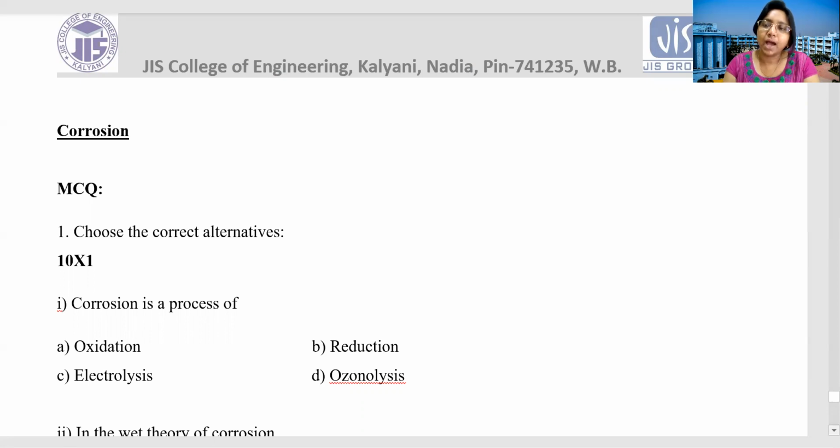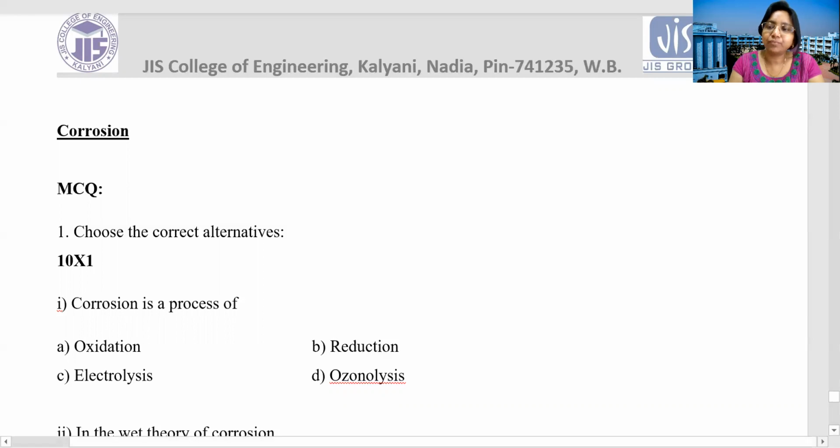For iron, it is Fe2O3.H2O. You have learned how corrosion takes place, the different types of corrosion, dry corrosion and wet corrosion, their differences, the different types of dry corrosion and the mechanism of dry corrosion.